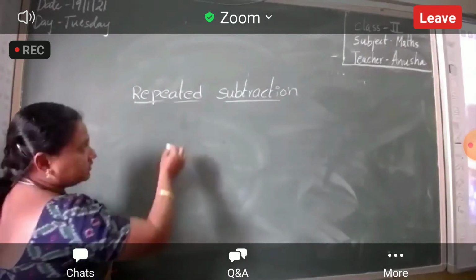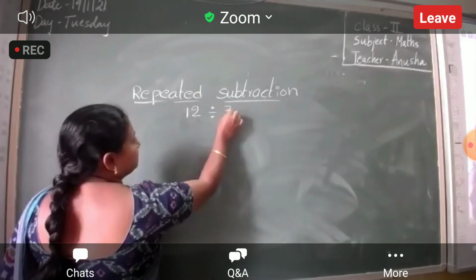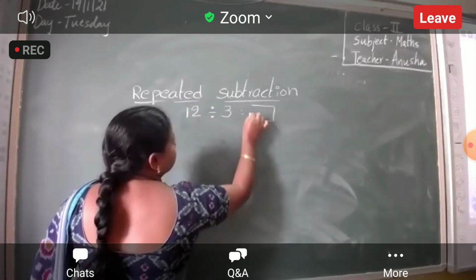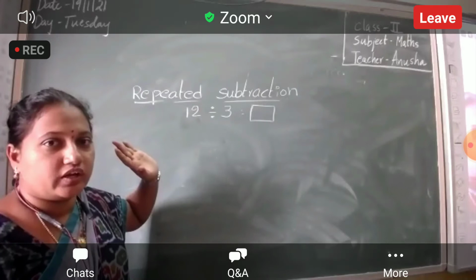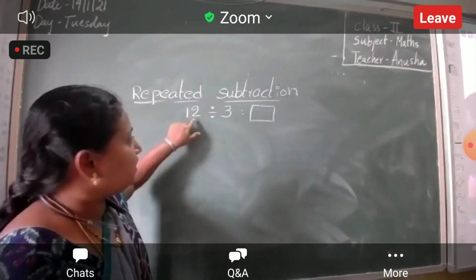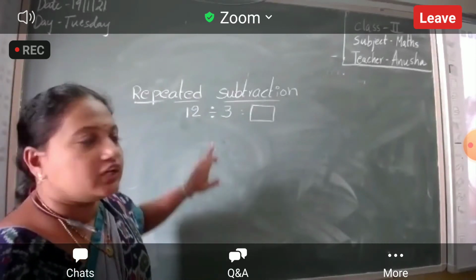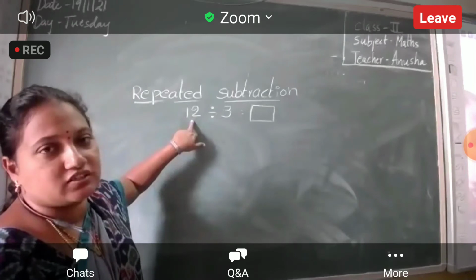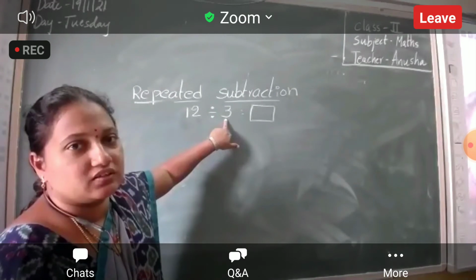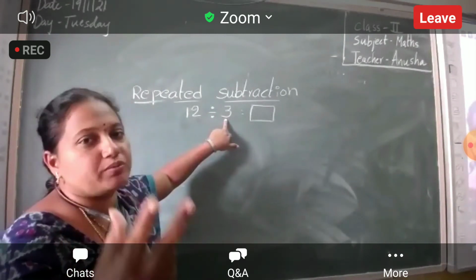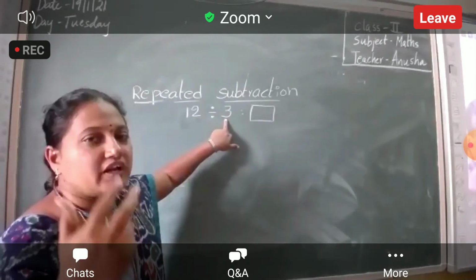See here, 12 divided by 3. Okay. Now, just imagine your mother has 12 chocolates. And this is you and your brothers. So, you and you have 2 brothers. Okay. Together, how many members? 3 members. So, your mother has 3 kids.